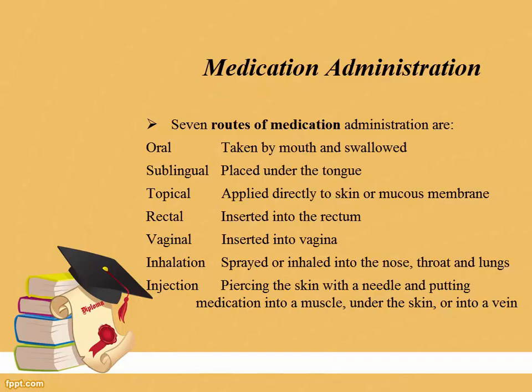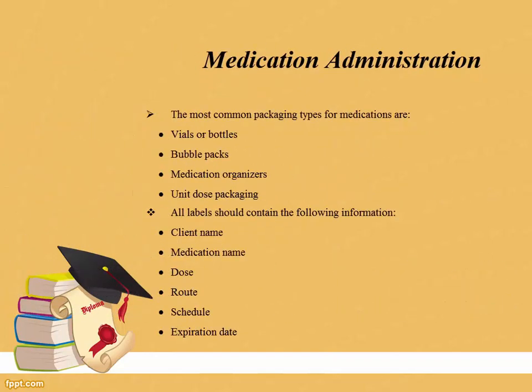or into a vein. The most common packaging types for medications are vials or bottles, bubble packs, medication organizers, and unit dose packaging. All labels should contain the following information: client name, medication name, dose, route, schedule, and expiration date.